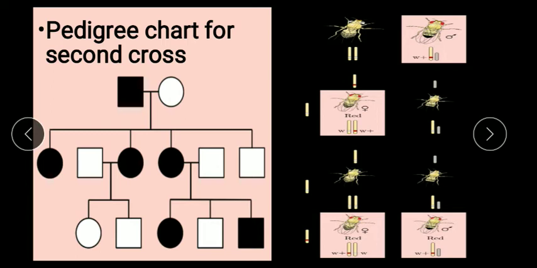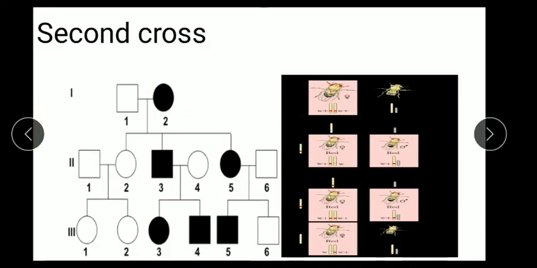This is the pedigree chart for the second cross, and I have one more pedigree chart for you. Sorry, this is not the second cross, this is for the first cross. In the first cross, the female has two X chromosomes with two dominant genes, and she can donate these two chromosomes to both progenies.